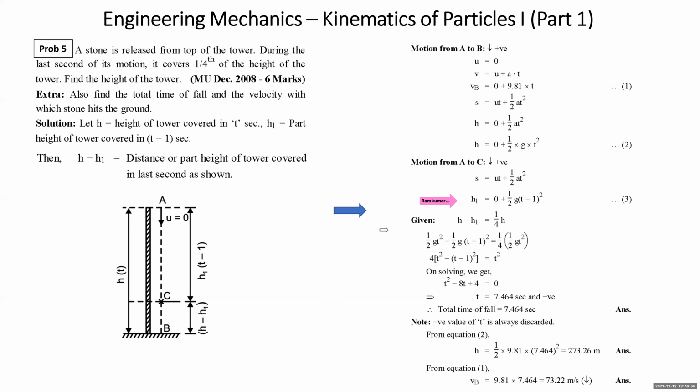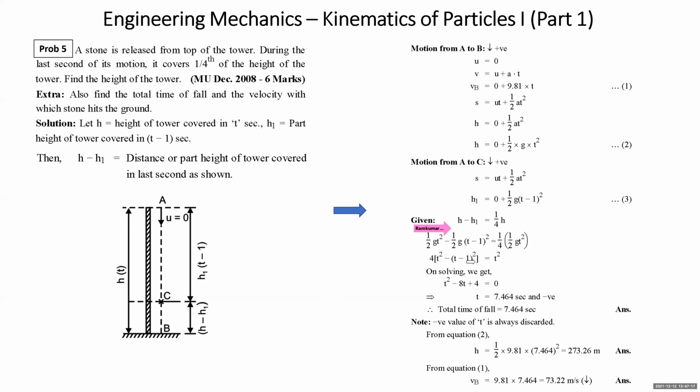What is given in the problem? Distance covered in the last second is given to you as 1/4 of the total distance, so 1/4 of the height of the tower. So it is given H minus H1 is equal to 1/4 of H. Substitute the value of H, ½gt². Substitute the value of H1, ½g(t−1)², and 1/4 of the H value.